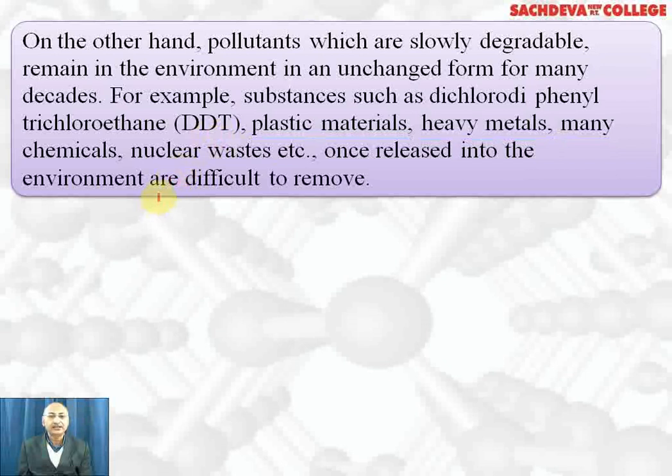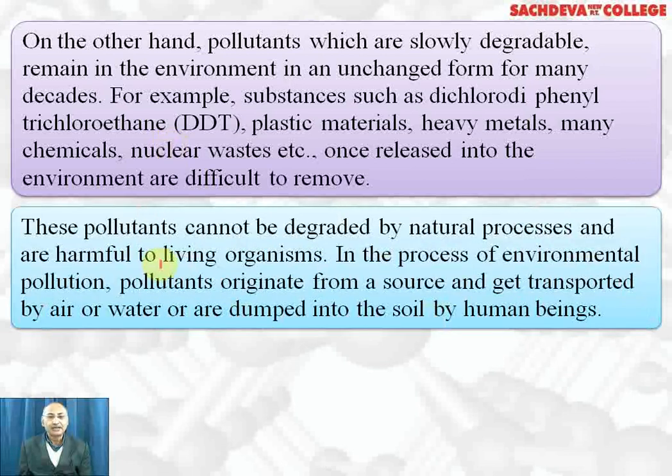Once they are released into environment, they are not easily removed because they are non-biodegradable. That is, they do not change into harmless substances. So these are non-biodegradable pollutants which should be banned or should be used to very less extent. These pollutants cannot be degraded by natural process and are harmful to living organisms.